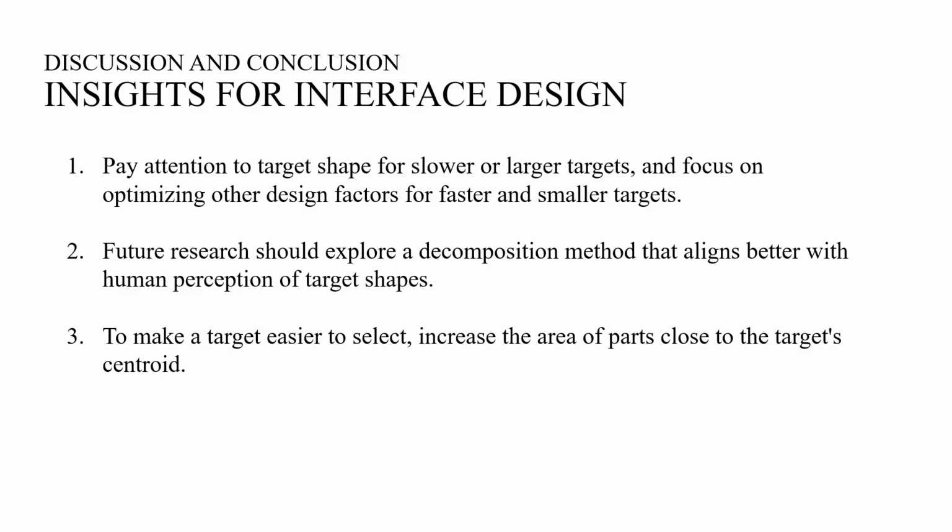According to the superior performance achieved by the proposed model, for interface design involving pointing at moving targets of arbitrary shapes, we suggest: pay attention to target shape for slower or larger targets, and focus on optimizing other design factors such as target size and speed for faster and smaller targets. There may be a decomposition method other than DO that is more consistent with human perception when pointing to the target. We suggest that future research should pay more attention to human semantic understanding of target shapes. To make a target easier to select, increase the area of parts close to the target's centroid.